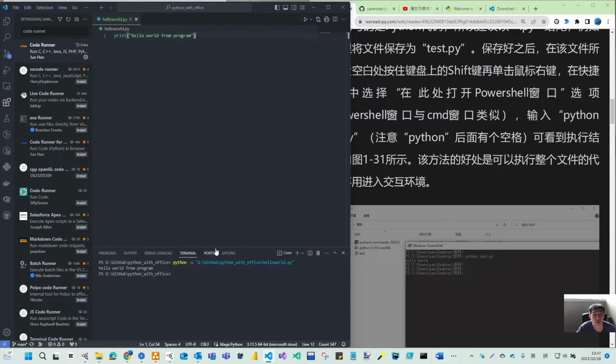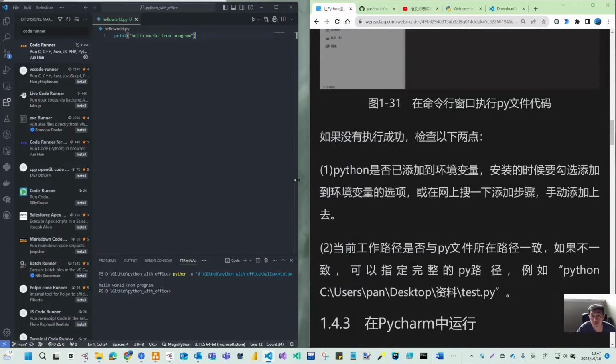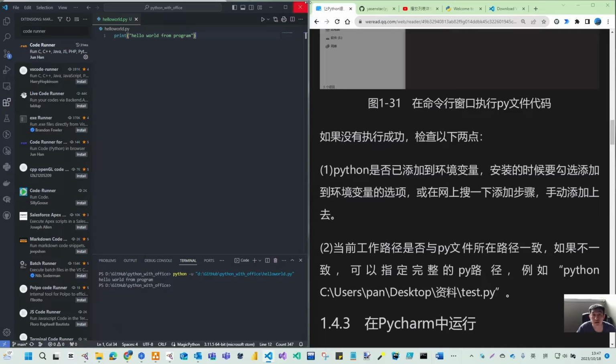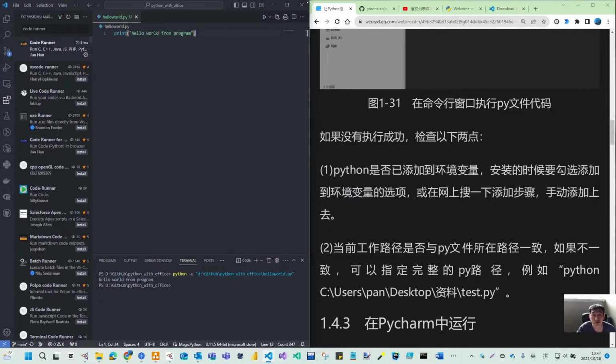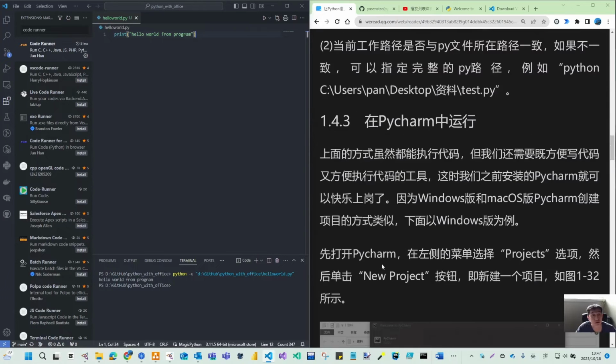So that is one tip. And then let's move forward. If you can see the result, that means your VS Code Python interpreter is correctly set up. So we can skip 1.4.3 for running in PyCharm.